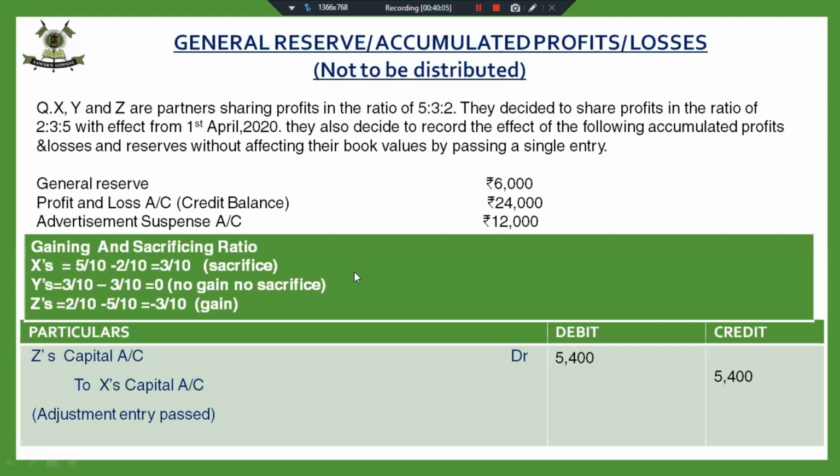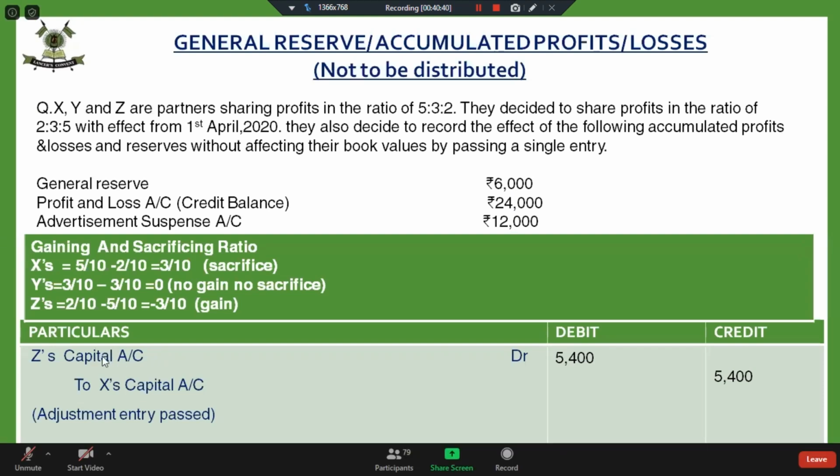So this is the adjustment entry that can be asked from you by passing a single entry. The question is a single entry. You don't have to pass an adjustment entry for all of them separately. You have to see the net effect. 30 minus 12. Two figures were positive, one was negative, and the sum of positive figures was greater. It was 18,000 positive. So 3/10 of 18,000, 5,400, was compensated to Z by X.